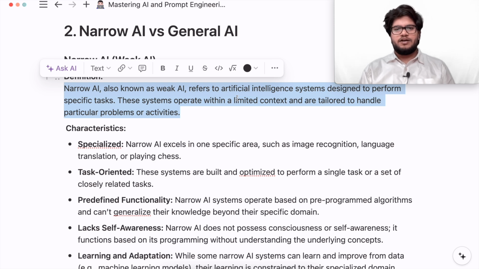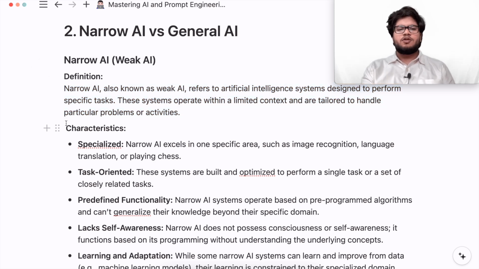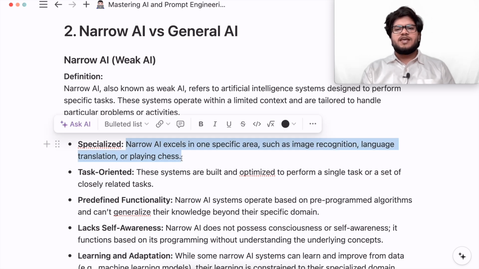These systems operate within a limited context and are tailored to handle particular problems or activity. So narrow AI cannot multitask. It usually works on a particular task or a particular thing. Let us find out the characteristics of narrow AI. Narrow AI excels in one specific area such as image recognition, language translation, or playing chess. So if you see Google Translator, it is one of the tools of narrow AI. It performs one specific task.